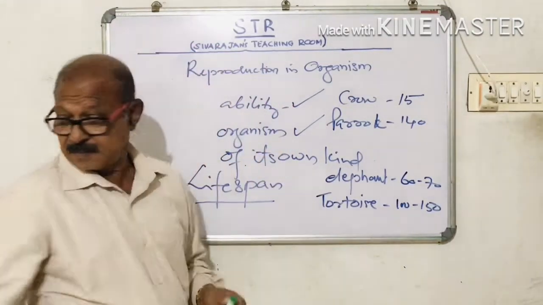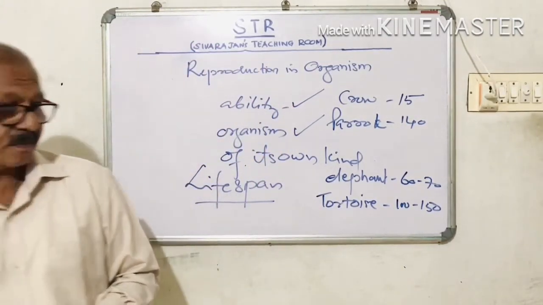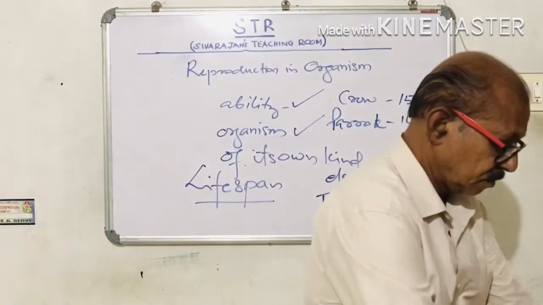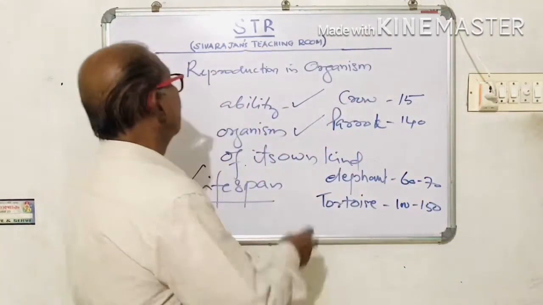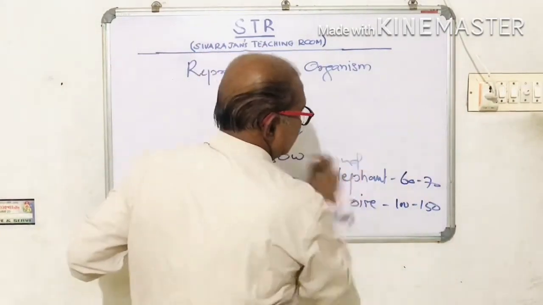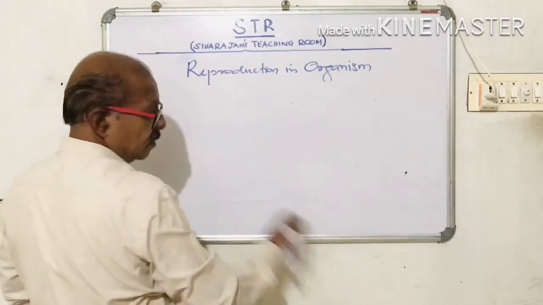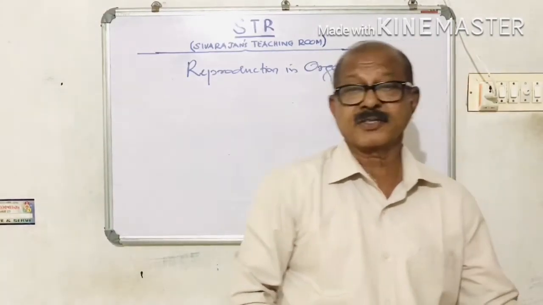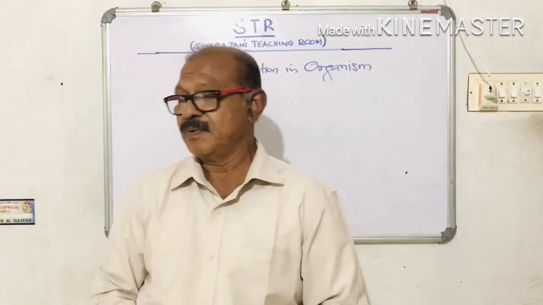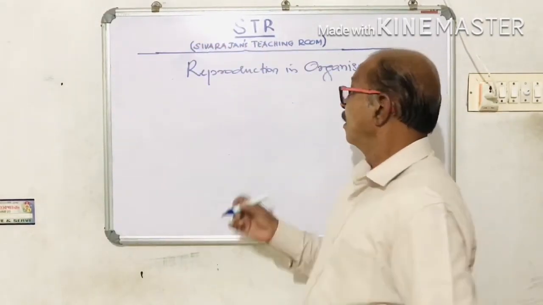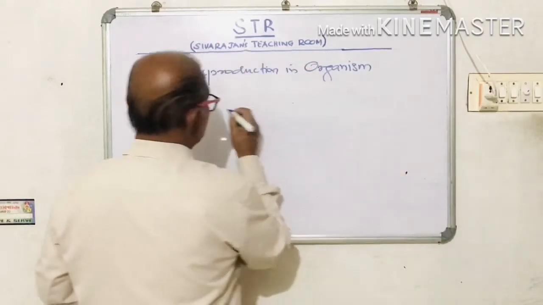Now we will think of what are the different types of reproduction. What are the different modes of reproduction? There are two modes of reproduction.